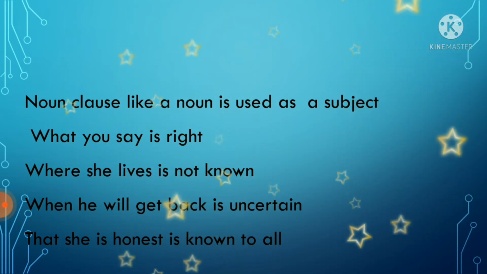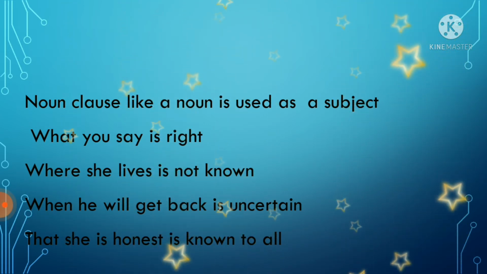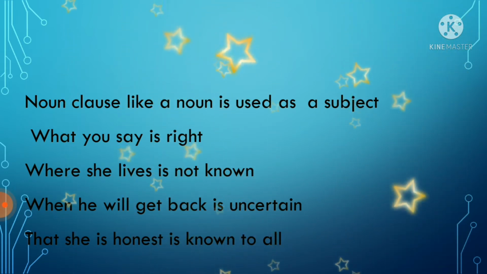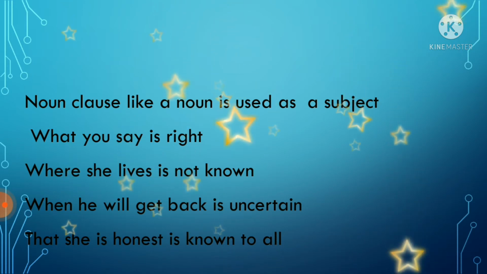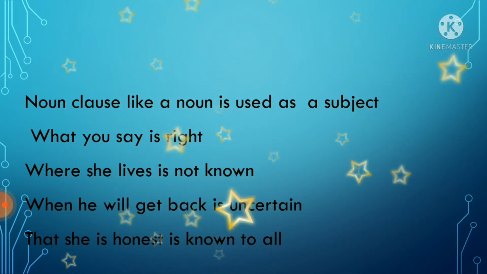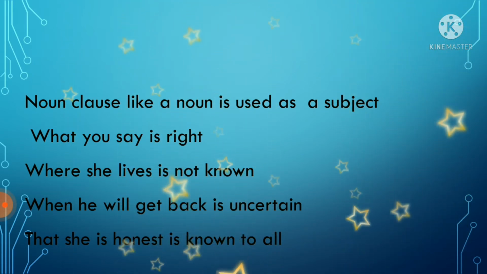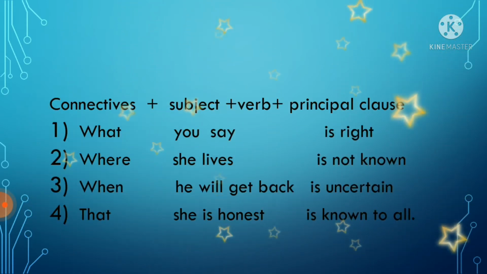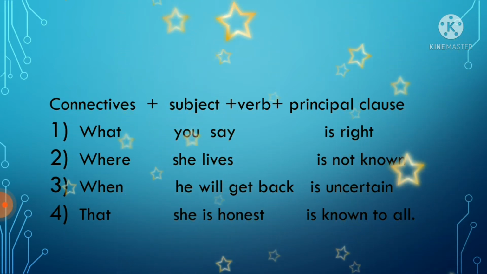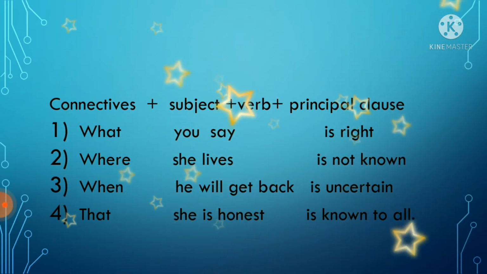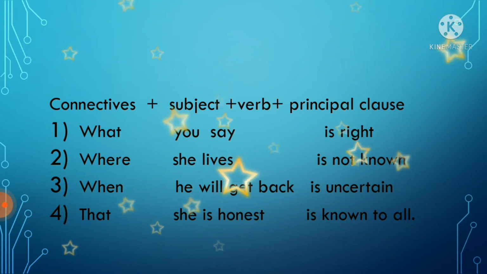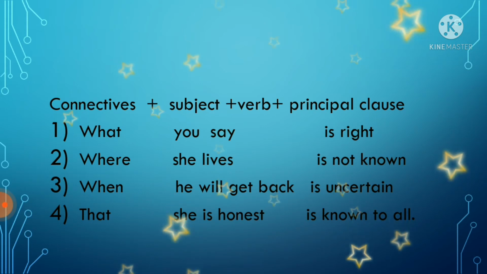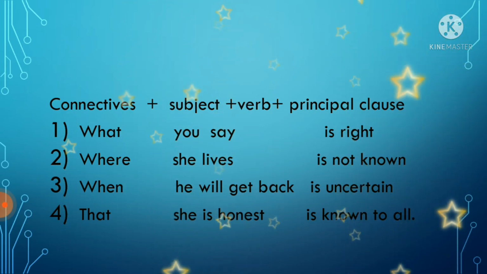Now it is meaningful. He will get back is uncertain. It is not meaningful. When you add conjunctive words, conjunctions, you can make a noun clause. When he will get back is uncertain. She is honest is known to all. That she is honest is known to all. Now we can see the structure of that. See, connectives what, where, when, that. You say is subject plus a verb. But here it is dependent on what? It is dependent on a principal clause.